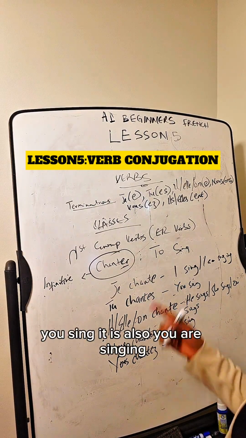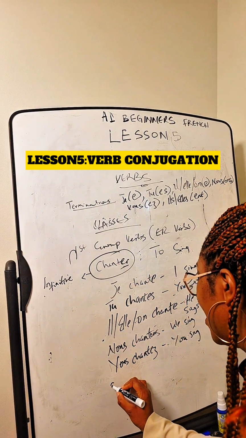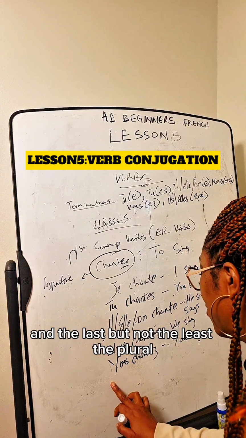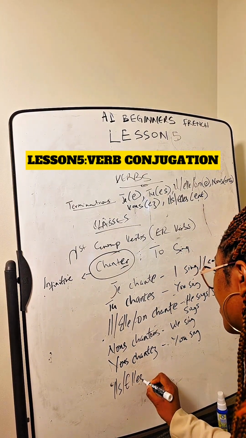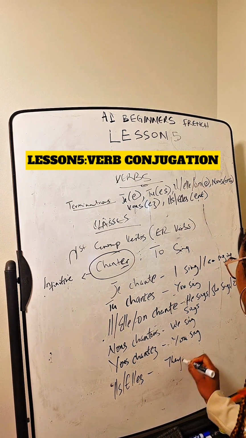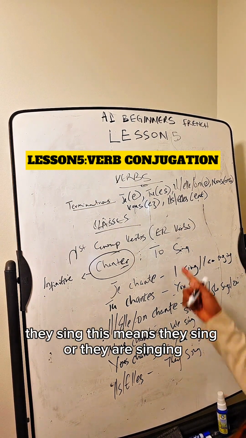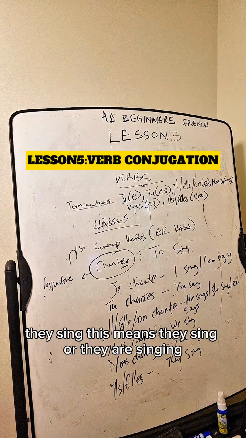You sing, it is also you are singing. And last but not least, the plural, they sing. This means they sing or they are singing.